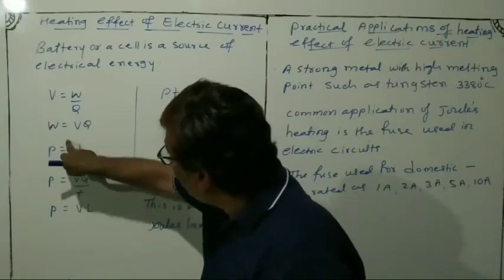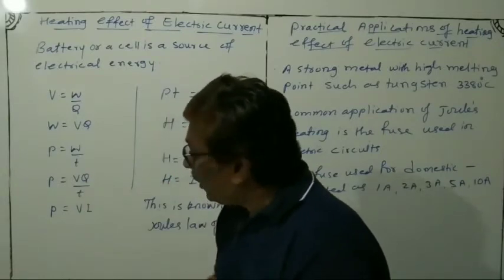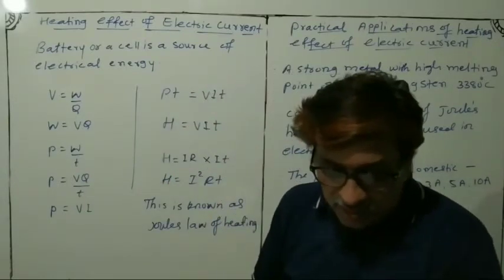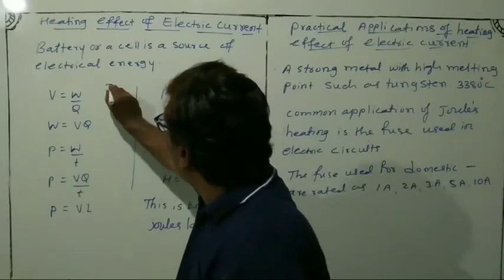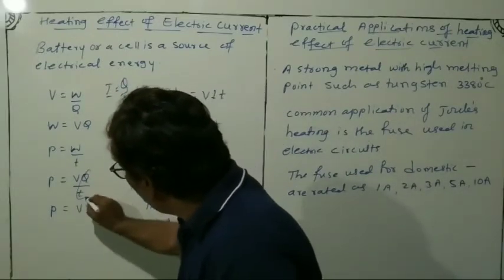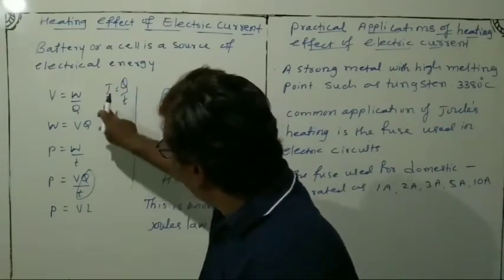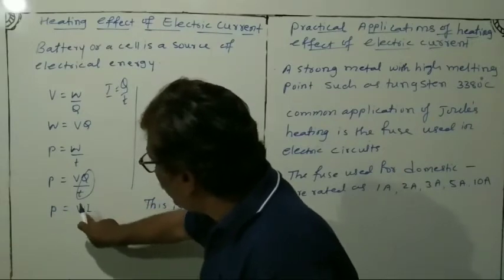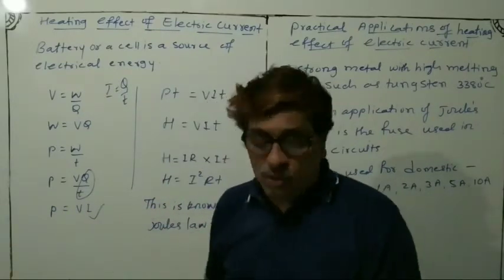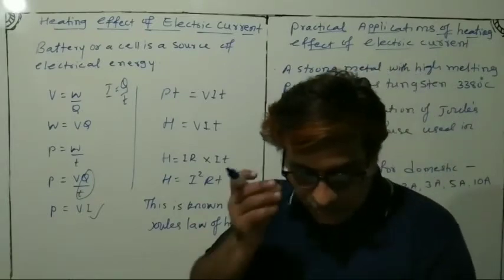So what will happen? W value is VQ upon T. Then you know this formula also, you learned: I is equal to Q upon T. This also you have done. So Q upon T, you have to put I. That is why P is equal to VI. So in this way, you got the formula as P is equal to VI.